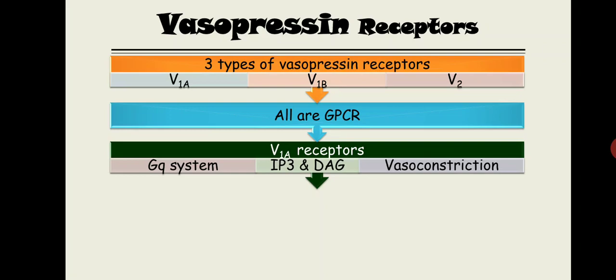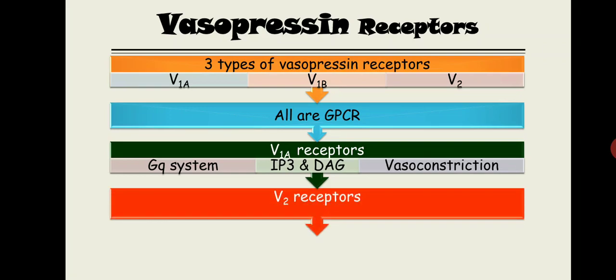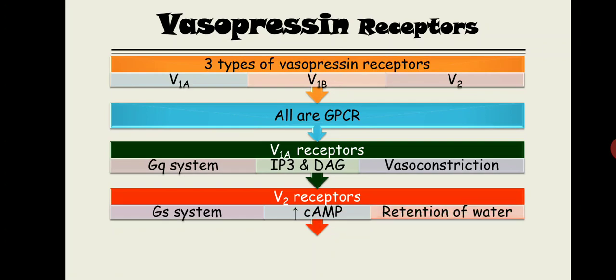Now let's talk about the V2 receptor. The V2 receptor basically uses the Gs system, and what the Gs system will do is increase the cyclic AMP level. Via working on this V2 receptor, vasopressin is going to retain water. It has a water retention capacity.